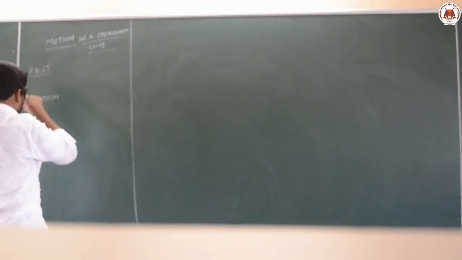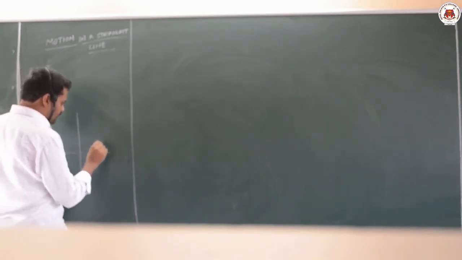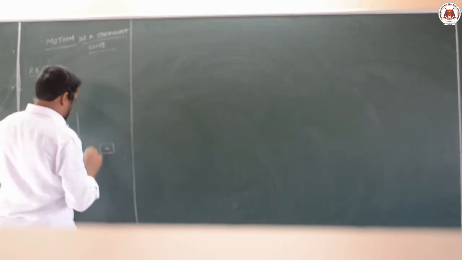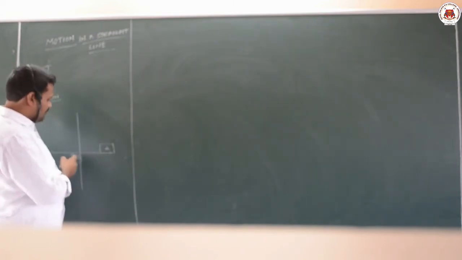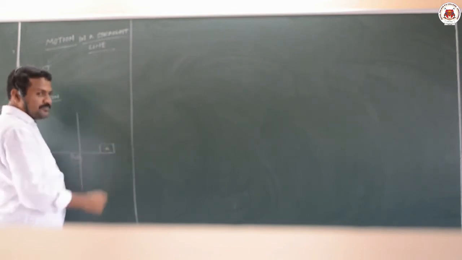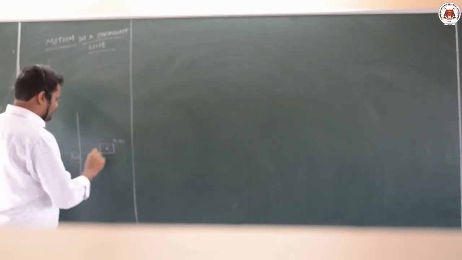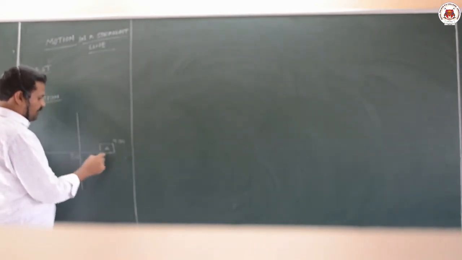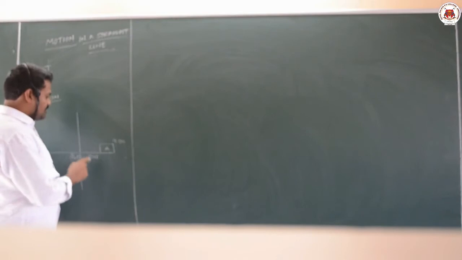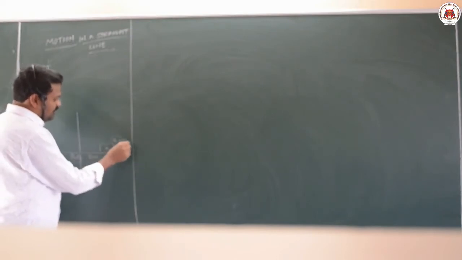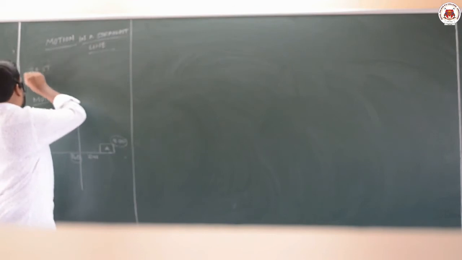So, what is the meaning of rest? Suppose there is a body A. If the position of that body is fixed with respect to a fixed point, if the position of that body is not changing with respect to time, for example at 9 o'clock this body is present at a distance of 10 meters from my point of observation, and it remains at the same point with respect to time, then we can tell that the body is at rest.